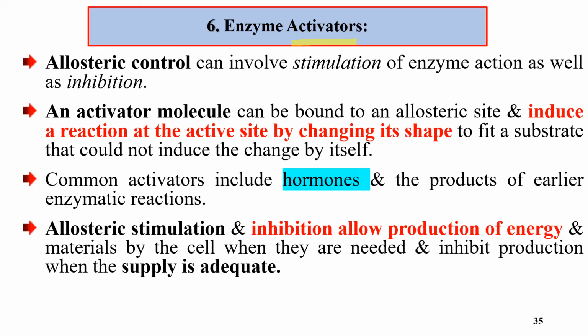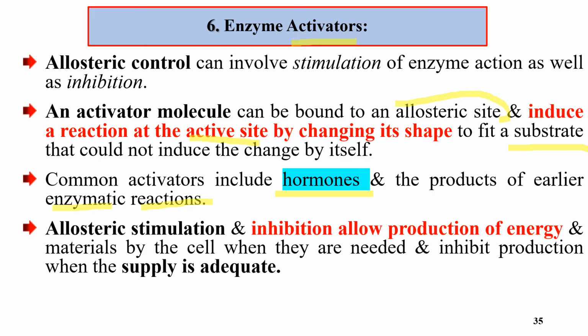An activator molecule can bind to the allosteric site of the enzyme, and then induce the reaction at the active site by changing its shape. The active site of the enzyme changes its shape and corrects itself, and can then fit the substrate. It could not induce this change by itself. A common example of activators is hormones in our human cells and different organisms, which are products of earlier enzymatic reactions.